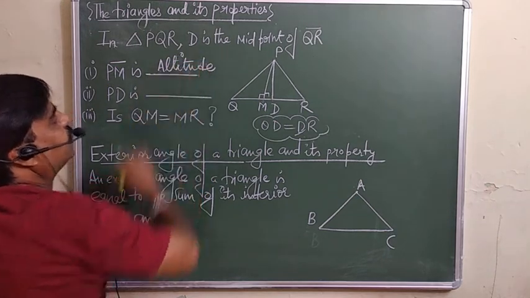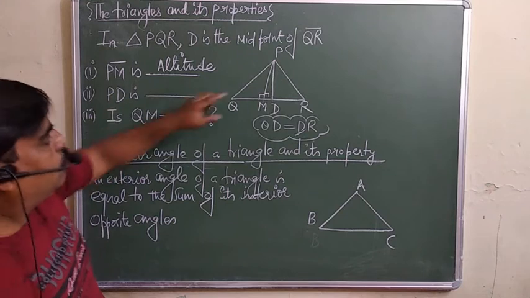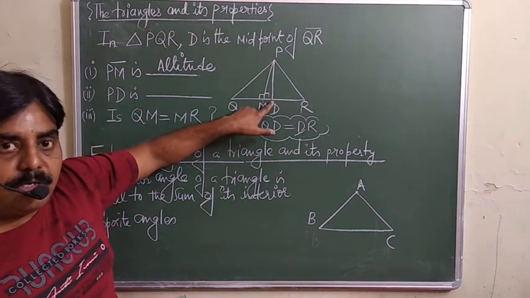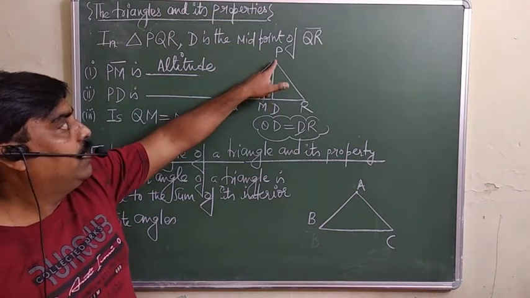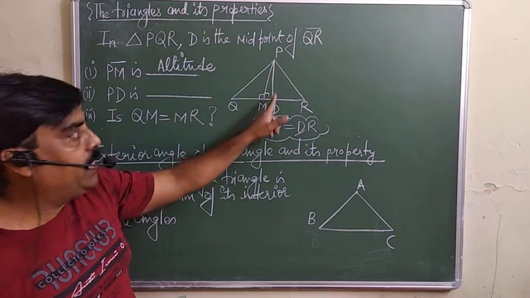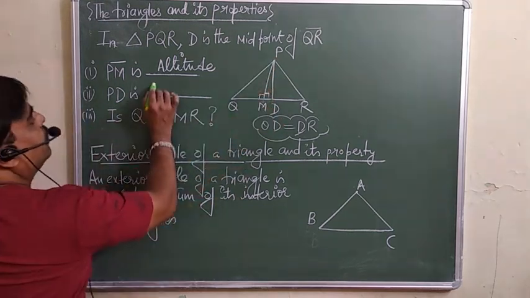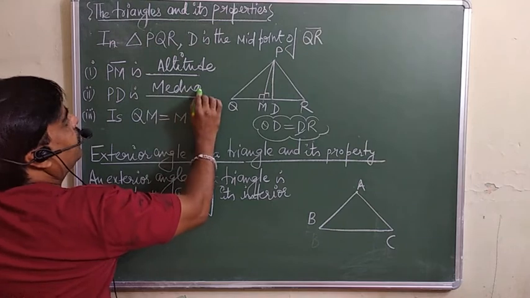Now he is asking what is PD? Because D is the midpoint, and the point D is already joined to the vertex, what is PD? PD is a median.